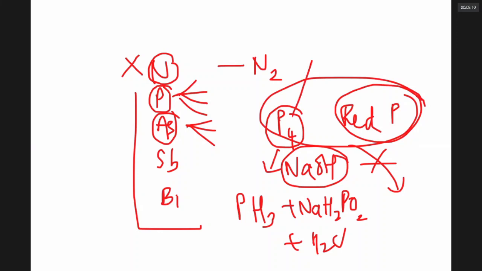Yellow phosphorus, if you put in air, it catches fire and burns. If you put red phosphorus in air, there is no change. These are two different allotropic forms which differ in the way the atoms are packed. Yellow phosphorus is simply P4.